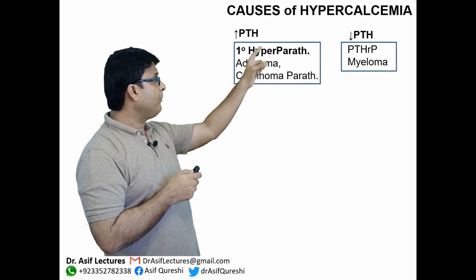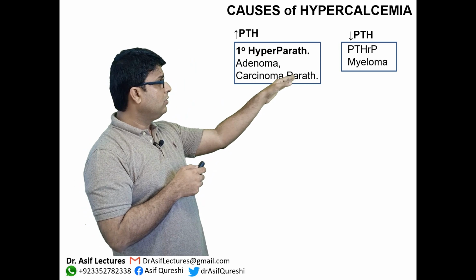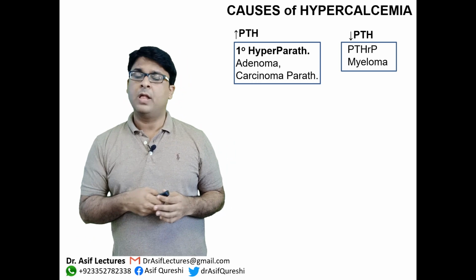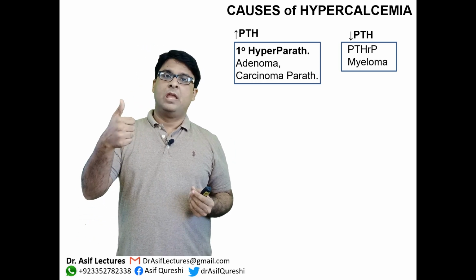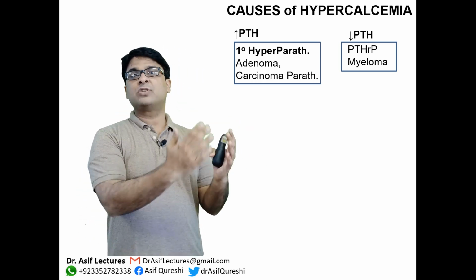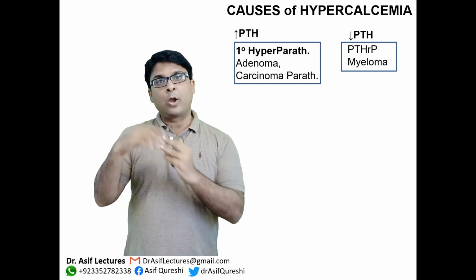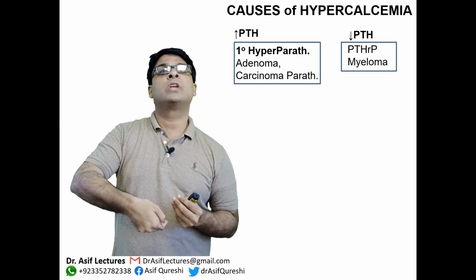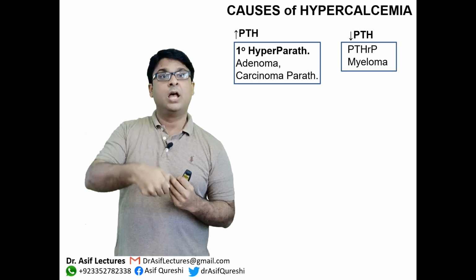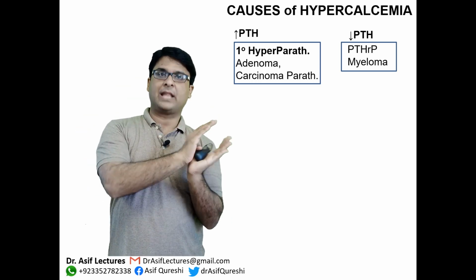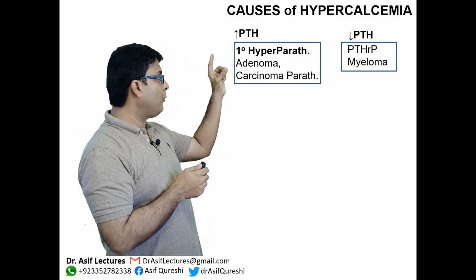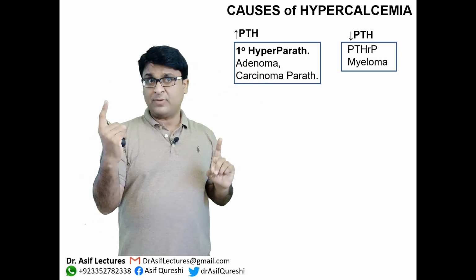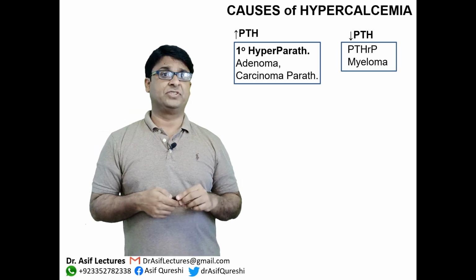But remember, this is an important point here. How do you differentiate between the two? In the first, which we call primary hyperparathyroidism, levels of PTH will be higher. But if it is due to some other malignancy, levels of PTH will be low. Why? Because due to the malignant situation, parathyroid related hormone is producing a lot of hypercalcemia, and this hypercalcemia will actually inhibit parathyroid hormone release. So if parathyroid hormone is increased, it is primary hyperparathyroidism.